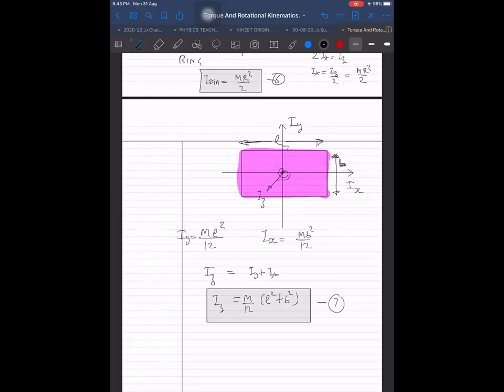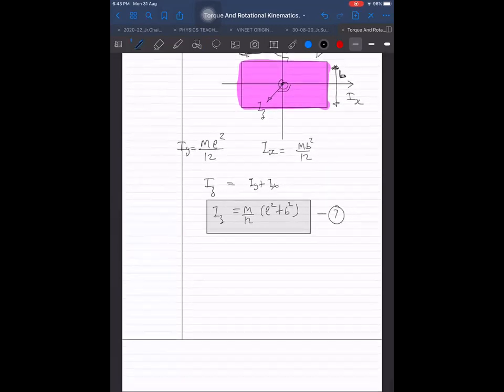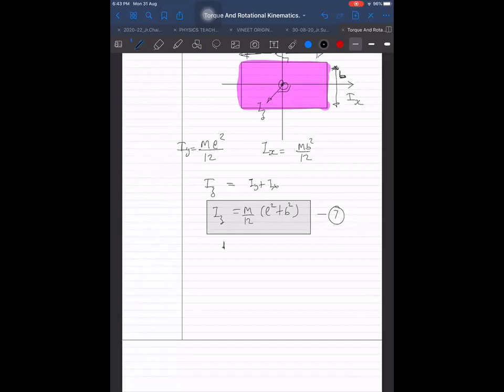Again, one more formula which we know, and this is, let us say, number 7. I can apply this for the square plate also, because a square is also like a rectangle. So L equals B, we can write directly. Then it will become ML square by 6. Let us say L and B are the same; if I say it is of side length A, then it will become MA square by 6.